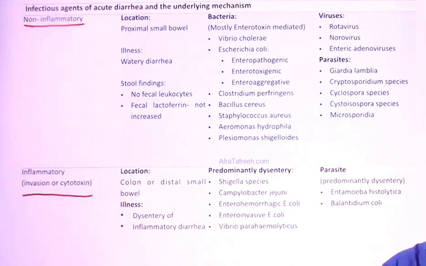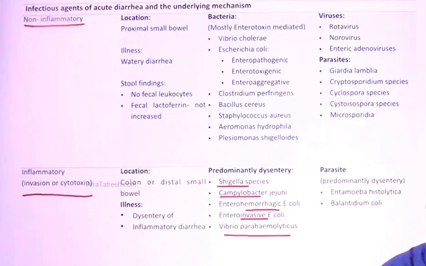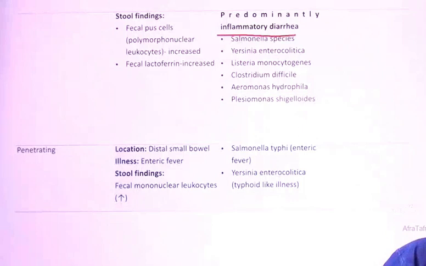One is the hemorrhagic one, that is the bloody one, and one is the inflammatory one which does not have the blood. In the bloody one, predominantly number one is Shigella, Campylobacter is a close one, enterohemorrhagic and enteroinvasive are there, and Vibrio parahemolyticus, that is a halophilic one, is in the inflammatory bloody. Whereas in the parasites, you have Entamoeba histolytica and Balantidium coli, and this is predominantly the inflammatory diarrhea, meaning the blood is not there. The close brother of Shigella, Salmonella, does not cause bloody stuff. It does not love blood.